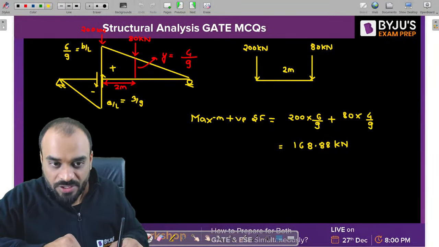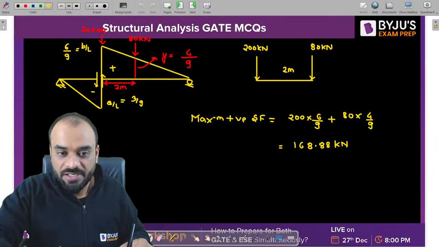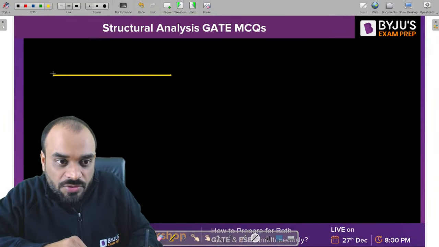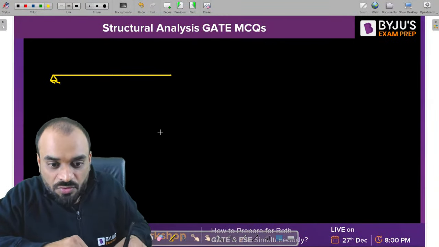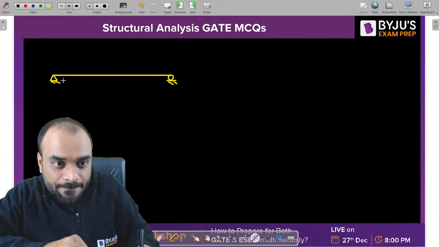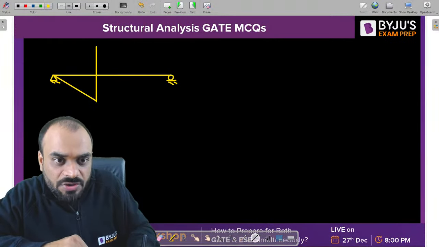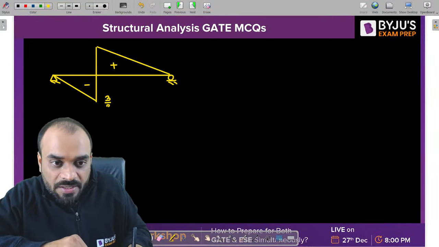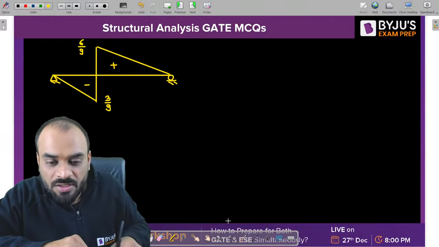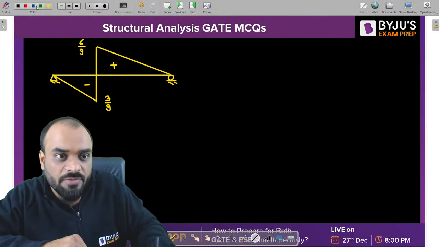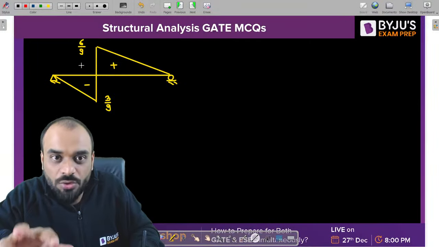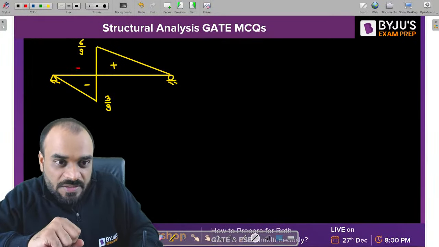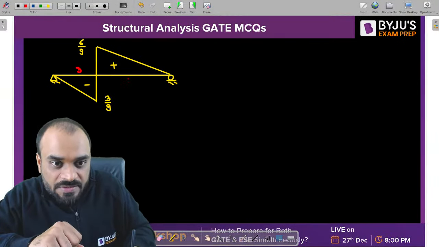Okay. Now similarly guys, we need to solve the second condition. For maximum negative shear force, what should be the location of loads? Again, you need to draw the same ILD which you have. This is positive, this is negative, and this value is 3 by 9 and this one is 6 by 9. Now tell me guys, what is my requirement? My requirement will be both the loads should be present on the negative side. Then only I will get the maximum negative shear force. Correct? This distance is 3 meter and this distance is 6 meter.